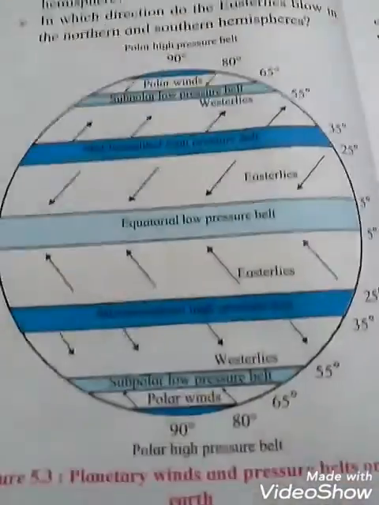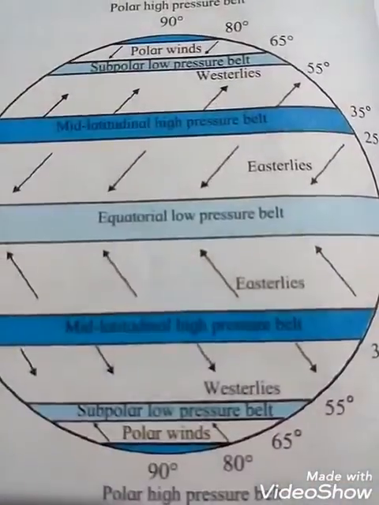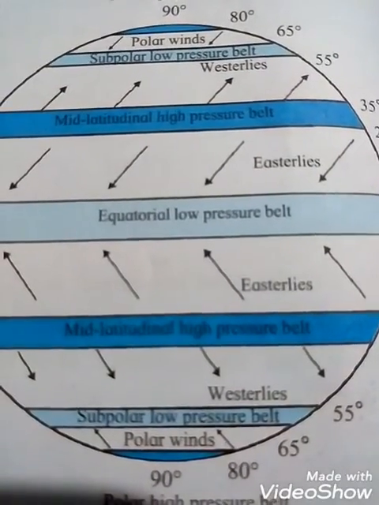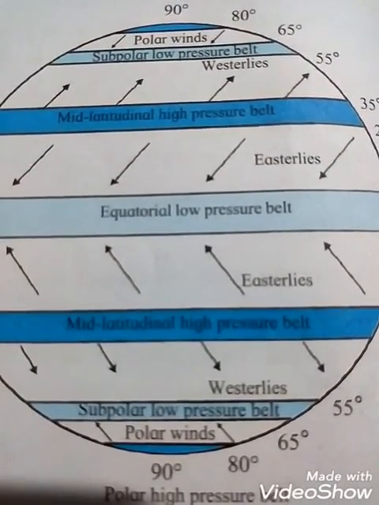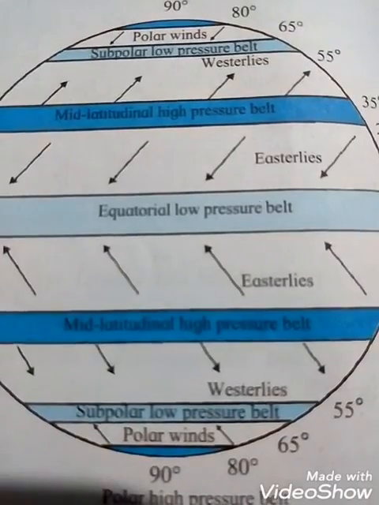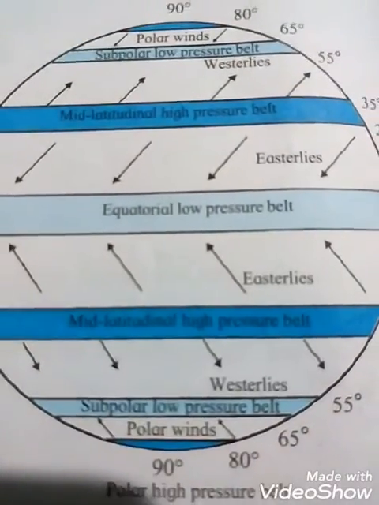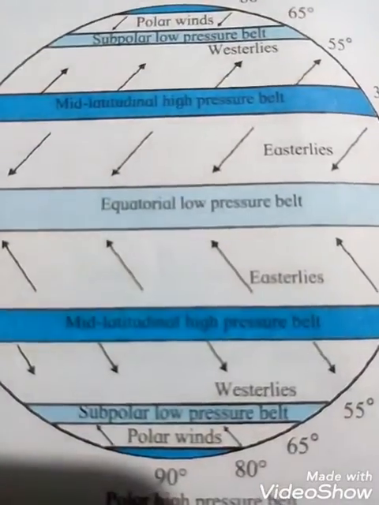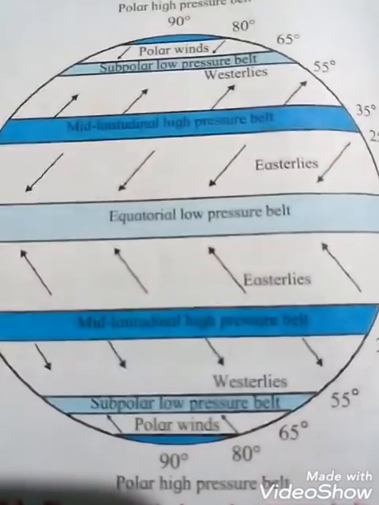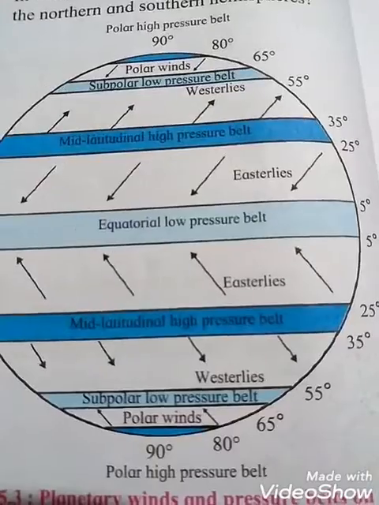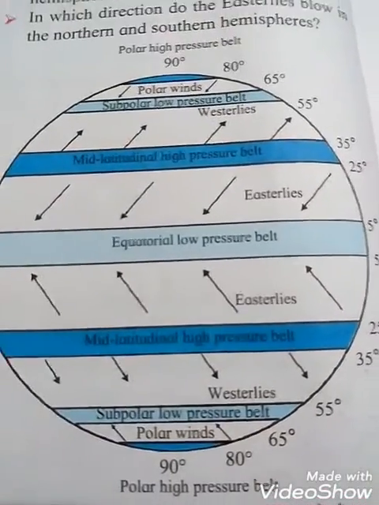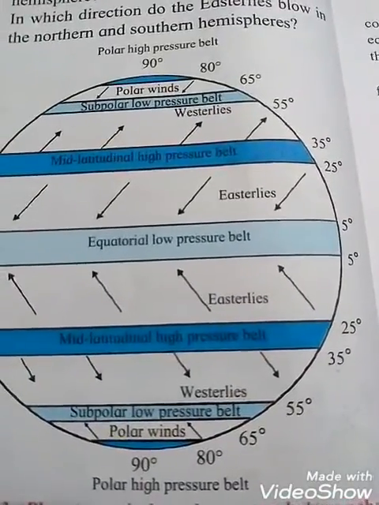Next one is, why is the direction of the polar winds not the same in both the hemispheres, students? You know that the rotation of the earth causes the change in the direction of the winds in both the hemispheres. So polar winds blow from northeast to southwest in the northern hemisphere, students, and from southeast to northwest in the southern hemisphere. Can you see that? That is polar winds. Why has it happened, students? Because the rotation of the earth causes the change in the direction of the winds in both the hemispheres.